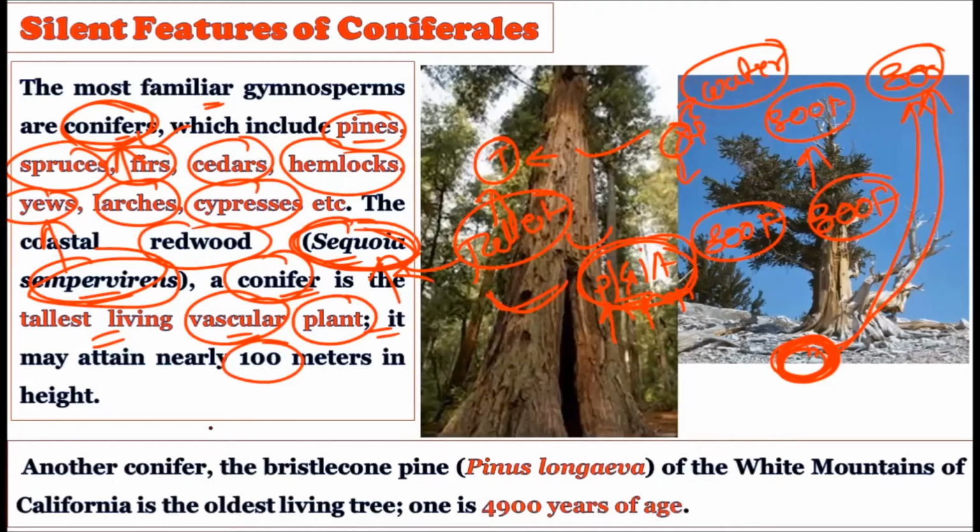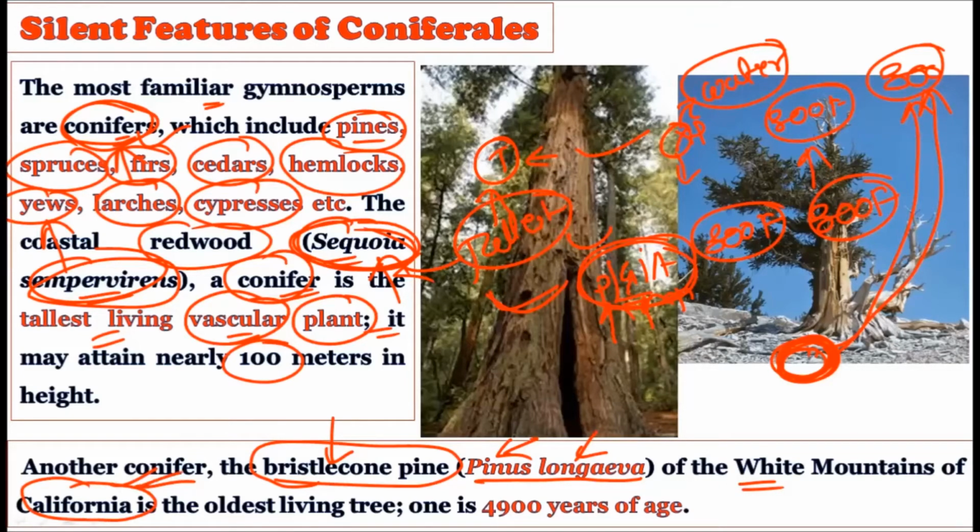Now see another conifer, which is called the bristlecone pine, okay? You should remember the word. The English name is bristlecone pine, while the botanical name is Pinus longaeva, okay? As the name suggests, it is Pinus longaeva because it is a long-lived plant, okay, of the White Mountains of California, okay?